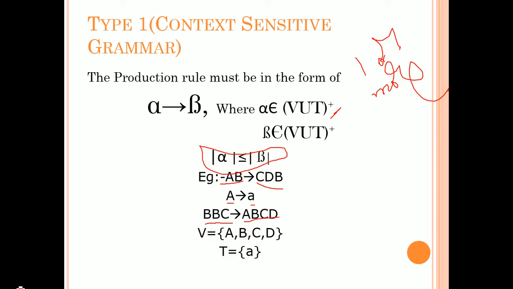The rule here is the length of alpha must be lesser or equal to the length of beta. That means the length of the left hand side production is lesser or equal to the length of the right hand side production, and alpha and beta values must belong to (variable union terminal) positive closure.